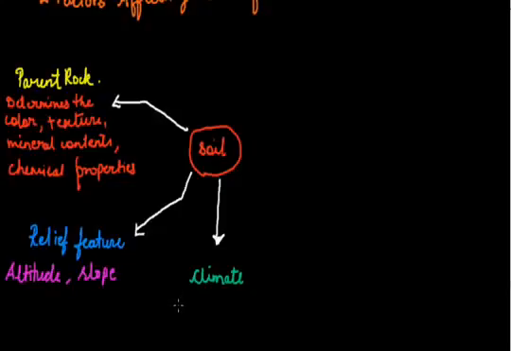If there is a region with a lot of rainfall, the soil will undergo a lot of weathering and will usually be very clayey, बहुत चिकनी मिट्टी होगी उस region में. But if there is a region with very high temperature and very low rainfall, then we'll usually find sandy soil, like we can take the example of Rajasthan.